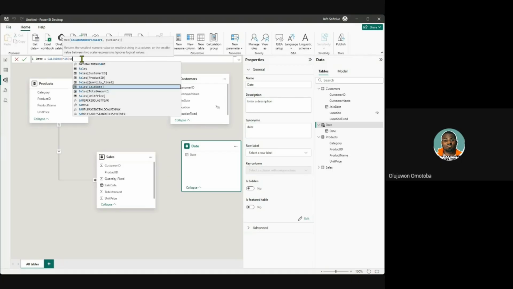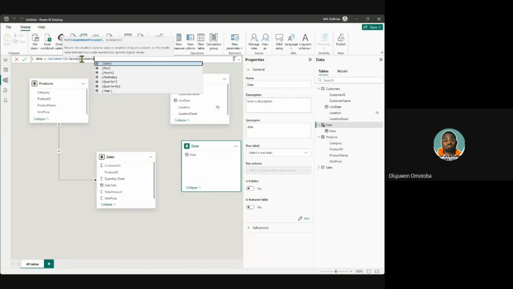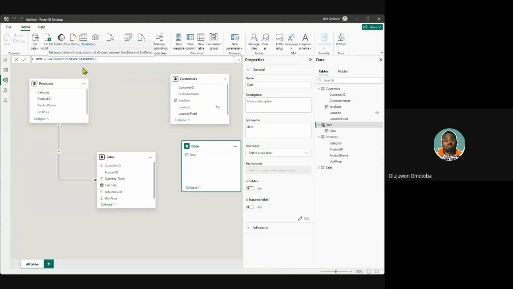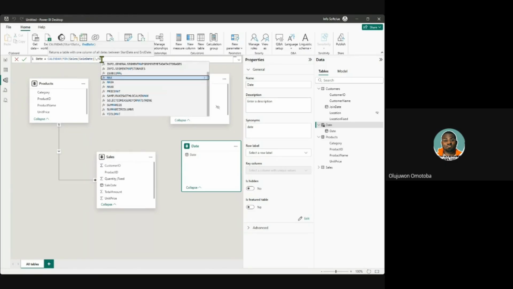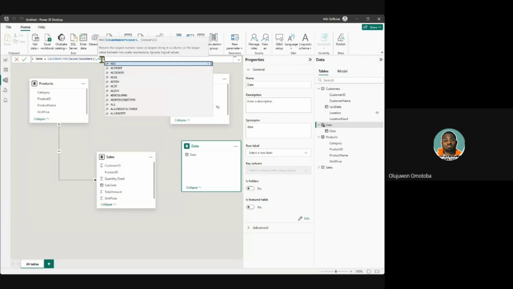So I click on sales date, which refers to a particular column called sales date inside the Sales table. Once I click on that, maybe I close the bracket and put a comma. Now the system is telling you, if you look at this environment, it's even giving you a guide to the formula they are expecting, such that you will not get an error. It's telling you that I put the start date, and it's waiting for the end date. So this is a guide in Data Analysis Expressions. Once I put a comma, the end date is the max date, which the intelligence has brought as MAX.